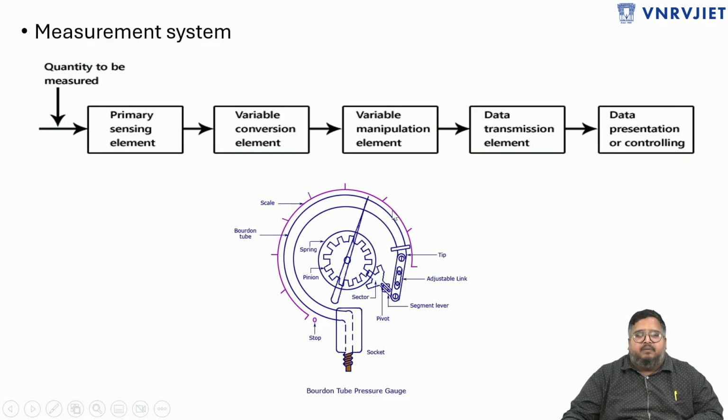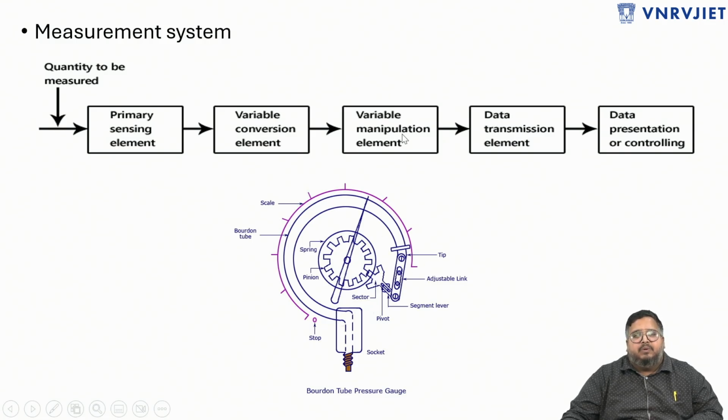There is a pointer and scale arrangement. If I take this example, the primary sensing element is the Bourdon tube, and the variable conversion element can also be considered as this tube, because the tip of the tube deflects, which means it is converting the input pressure into output displacement.